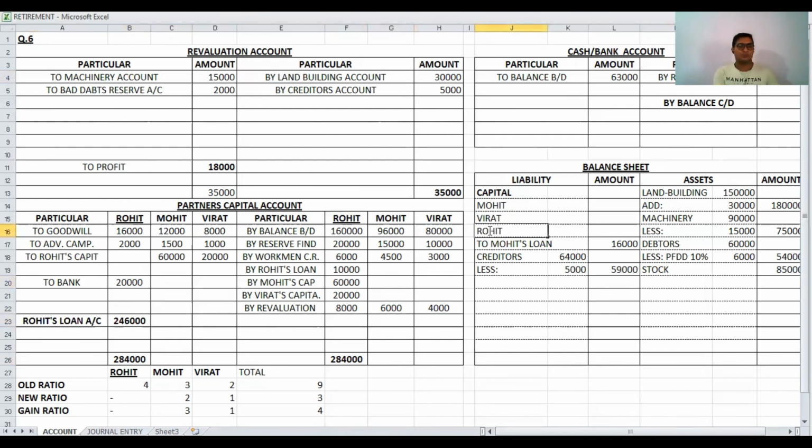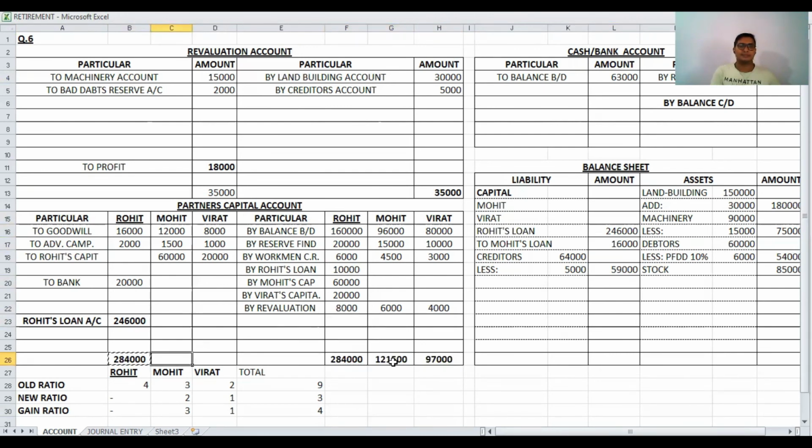Rohit's loan, meaning the retired partner's loan account, is the same as this balance, 2,46,000. Every adjustment has two entries, one debit, one credit. Here there is a debit entry, here there is a credit. In the same way, in Rohit's capital account it is a debit entry, and in the balance sheet it is a credit entry.